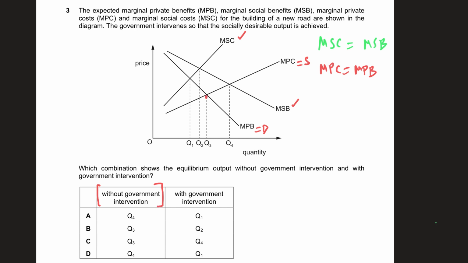so you will make Q3. However, if the government gets into it and tries to find out the socially desirable output level, they will go for this point, which is Q2, where MSB is equal to MSC, right? So you will be at, for example, Q3, and then you will move to Q2, which means the answer will be B in this case.